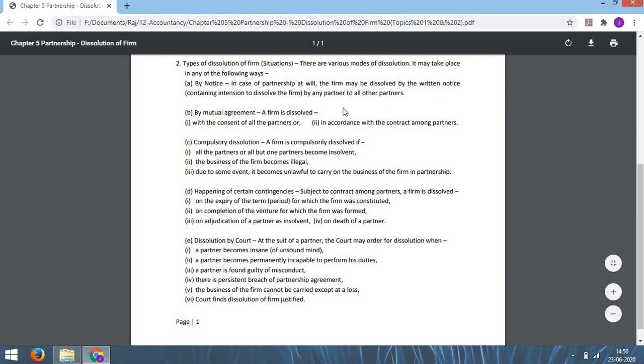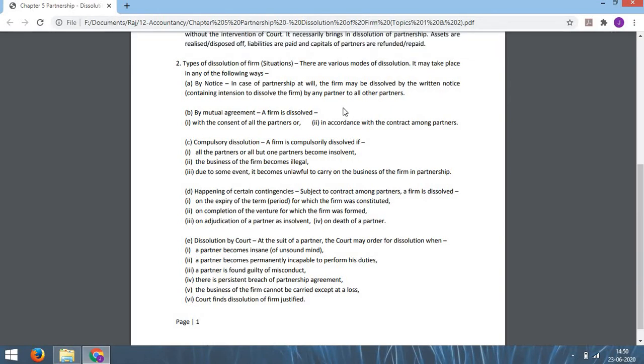In case of partnership at will, the firm may be dissolved by the written notice containing intention to dissolve the firm by any partner to all other partners. You have done in class 11 that a partnership can be either partnership at will or a particular partnership. Partnership at will means it is that type of partnership which can be dissolved at any time on the written notice of any partner. So if one of the partners wants to dissolve the firm, that partner can give a written notice to the other partners of his intention to dissolve the partnership firm. So this is the first method of dissolution, that is by notice.